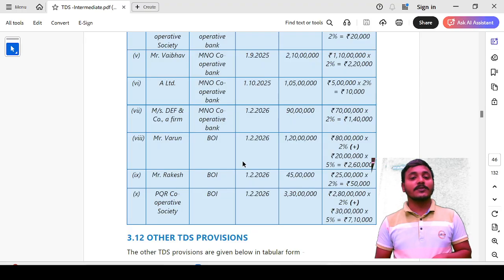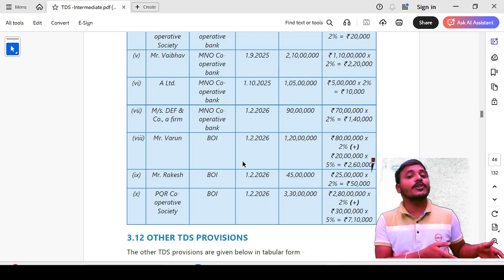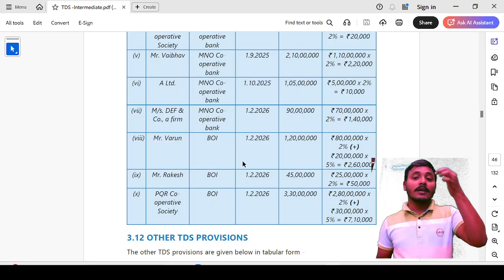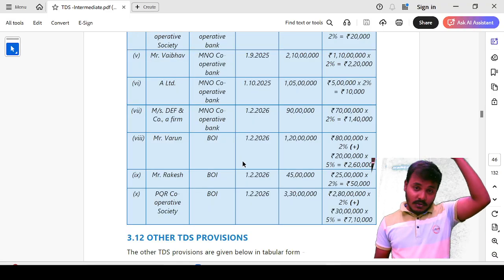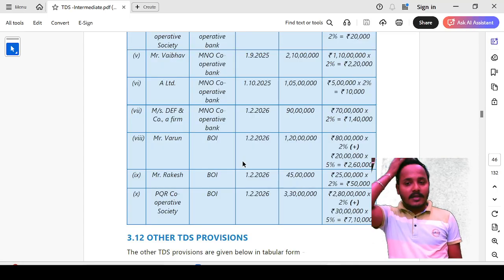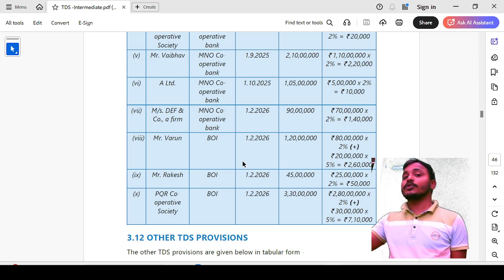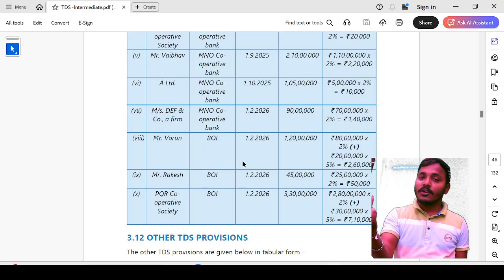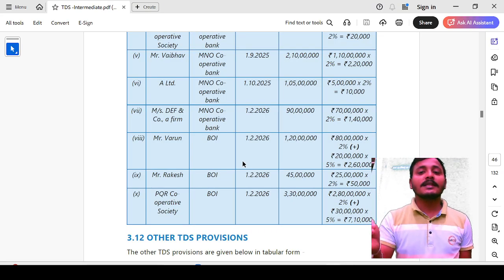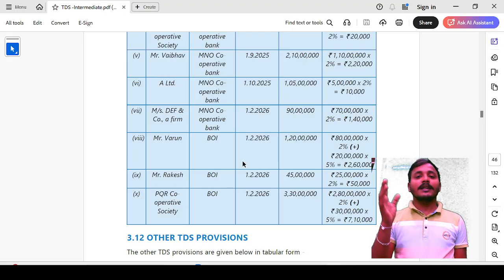Then the PQR cooperative society also has not filed the income tax return during the last 3 financial years, and they are also withdrawing cash from the Bank of India, 3 crore 30 lakh rupees. For them also, 20 lakh rupees is the limit. Sorry, for them exceeding 20 lakhs up to 3 crore rupees, 2%. If greater than 3 crore rupees, 5%. That means 2 crore 80 lakh rupees at 2%, then 30 lakh rupees at 5%. Totally 7 lakh 10,000 rupees TDS will be applicable.